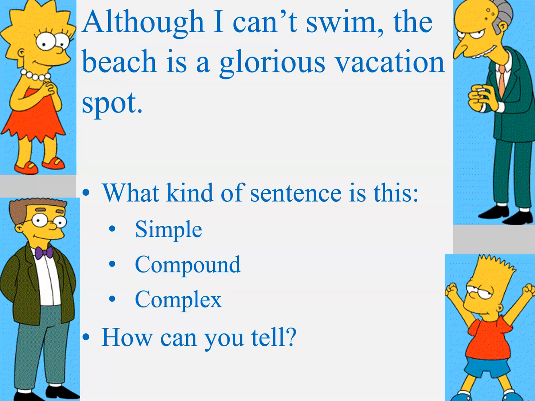Okay, what kind of sentence is this? This is a complex sentence. How can you tell? Well, it has an Awabus. So that means I have a dependent clause: I can't swim. Although I can't swim, well, you're dependent. Comma, so we have to have the comma. The beach is a glorious vacation spot, which is an independent clause. So you have a dependent clause, comma, the independent clause. That's how you can tell.